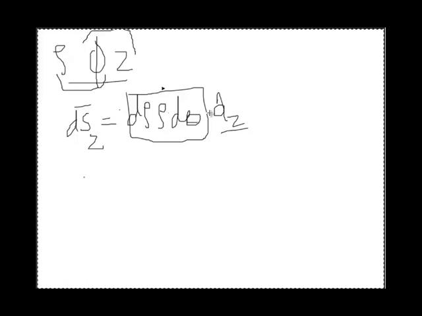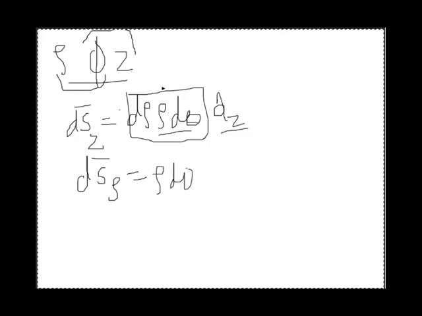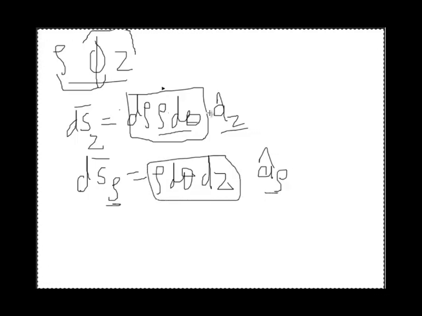The differential surface in rho direction will be the combination of phi and z, where the differential vector in phi direction will be rho d phi, and in z direction it will be dz, and the unit vector will be in this direction, a cap rho. So this will be the scalar component and this will be the vector component of this differential surface.